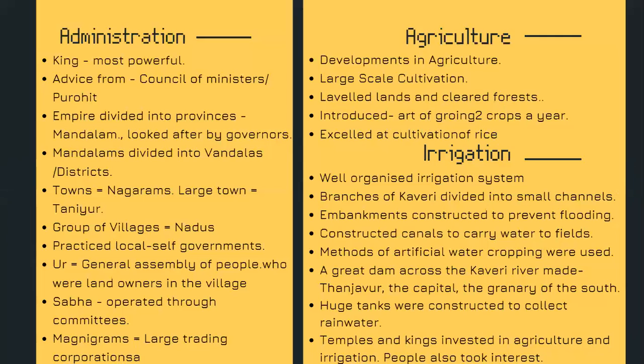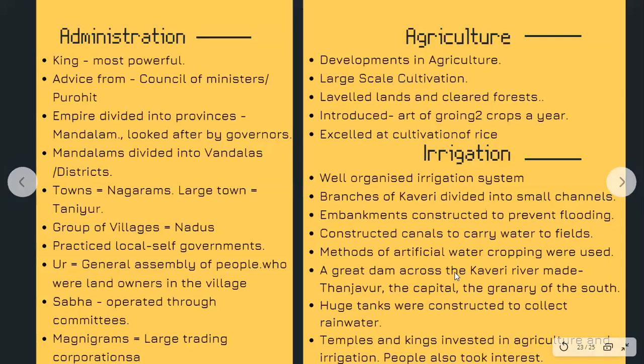Next is irrigation. Irrigation is something very interesting, that they had a very well organized irrigation system. What they did was they divided the branches of the Kaveri into small channels, and they also constructed embankments from time to time to prevent flooding, right? And for proper irrigation, they constructed canals, and we even have evidence that a dam was constructed, and they also used artificial water harvesting methods to grow crops.